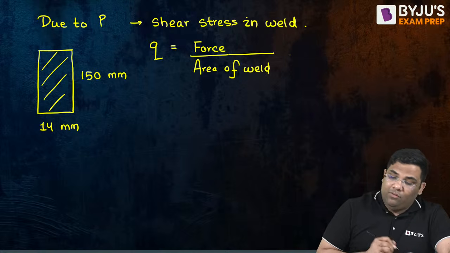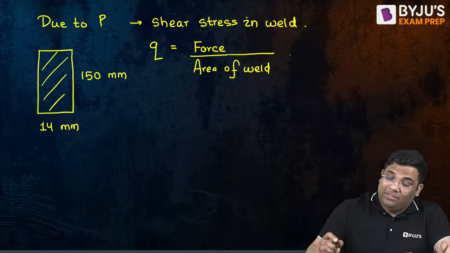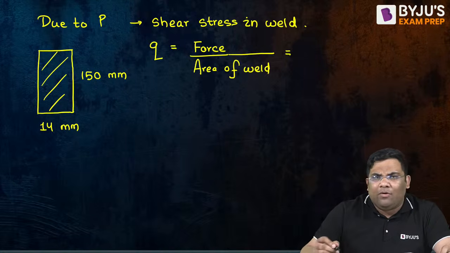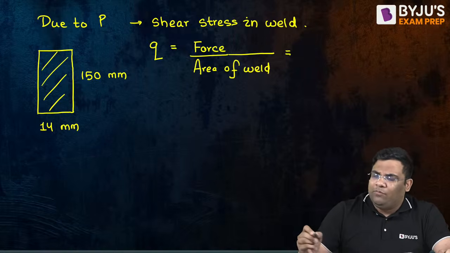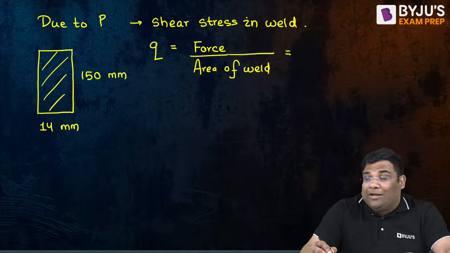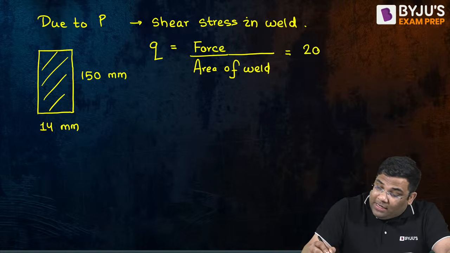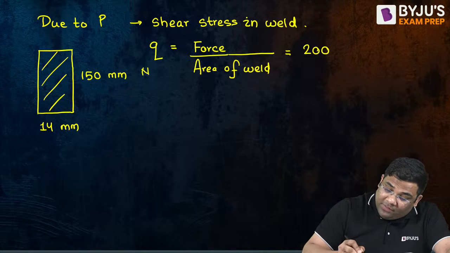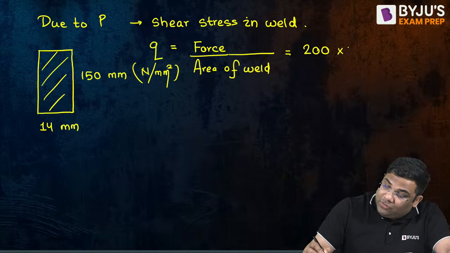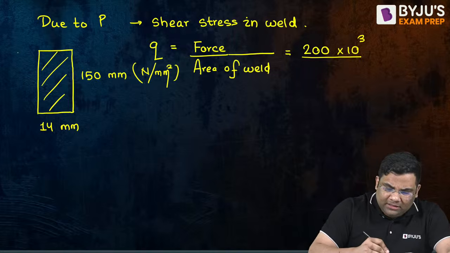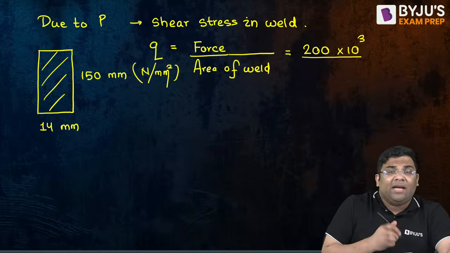Nice. Now, it's very easy to find out shear stress. What is force by area? What is the force? Force is given as 200 kilonewton, right? So if I want to find the stress in Newton per mm square, I'll convert into Newton. So 200,000 Newton divided by area. What is the area of this rectangle?